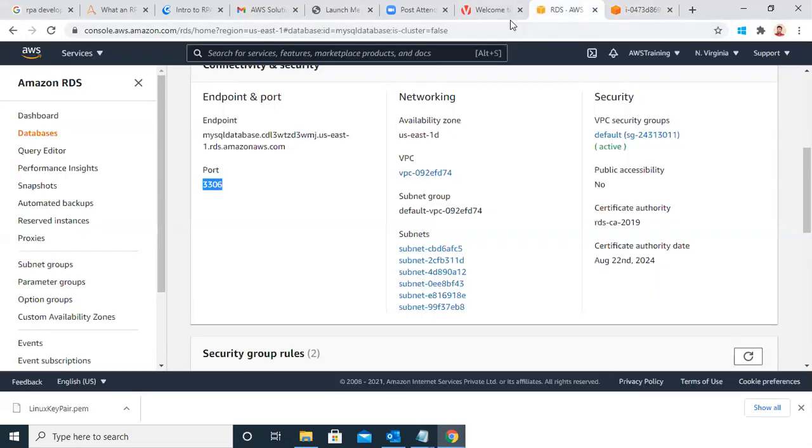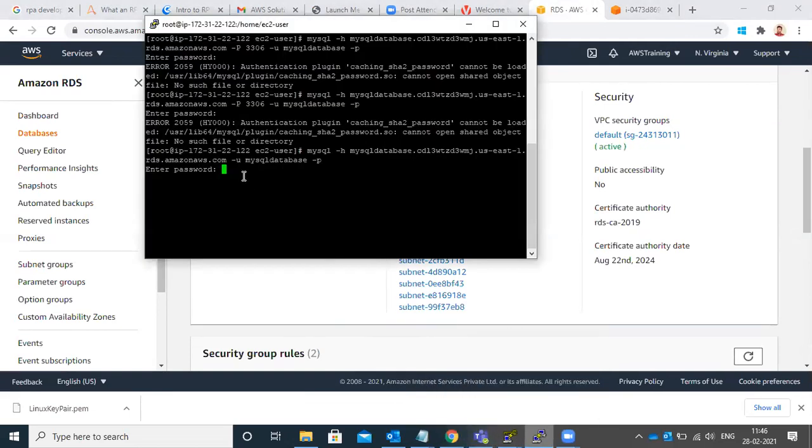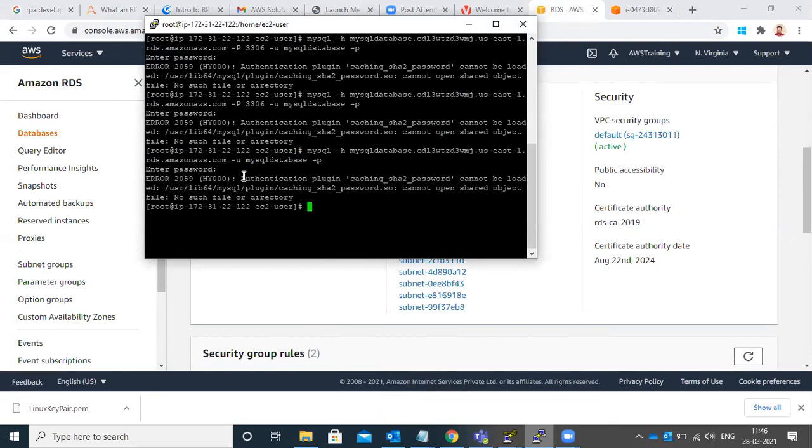So we were here only, right? My Linux machine is here. Okay, I will put the password again. No, Samir, it is not connected. Authentication plugin cache cannot be loaded. The MySQL plugin cannot be opened: no such file or directory. Your password is wrong.